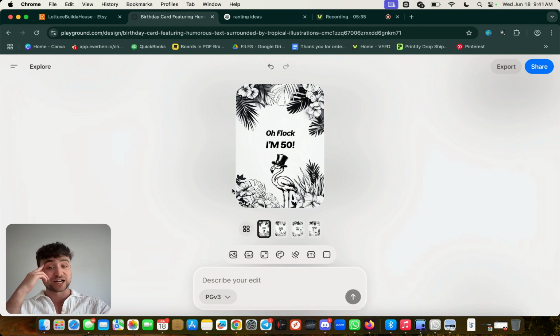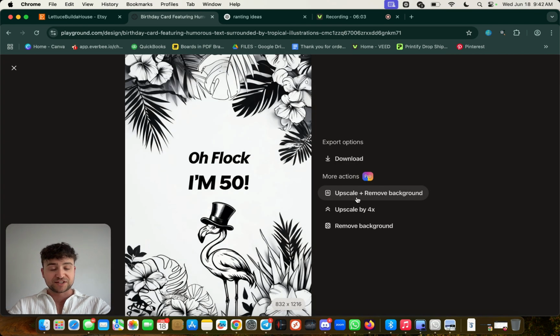And it sounds kind of crazy, like a flamingo with a top hat could be your ticket to building something that could protect you against AI and losing your job. Because this silly design in front of you caters to millions of people turning 50 because they might love flamingos with top hats, right? And it's so simple. Once I'm done with this, I can just export by pressing this button. The quality of this will increase and the background will be removed, and I can start selling it right away.